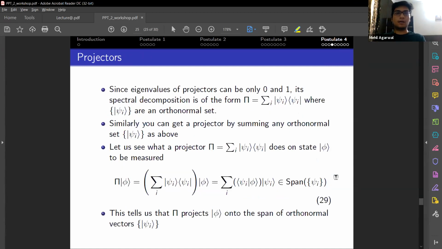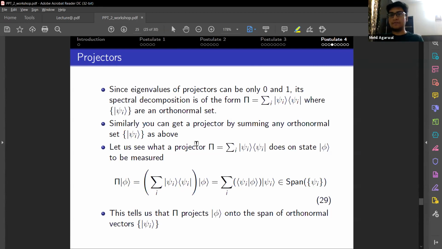Now, how can we use projectors? As we discussed, the eigenvalues of projectors can only be 0 and 1. So the spectral decomposition will be of the form P equals the sum over i of ket psi i, bra psi i, where psi i is the orthonormal set of eigenvectors.